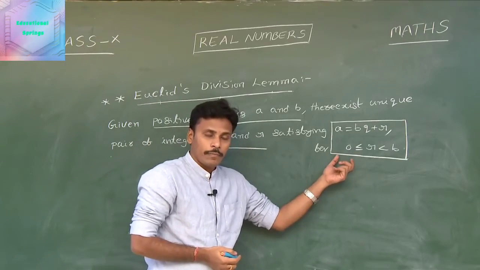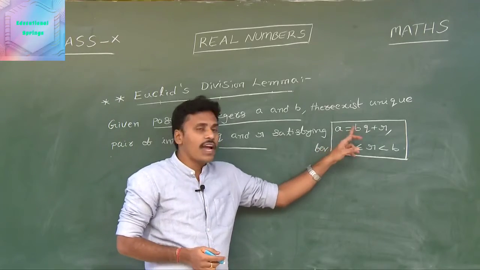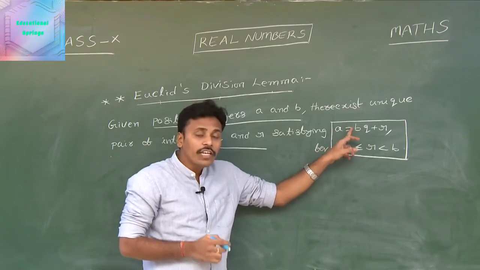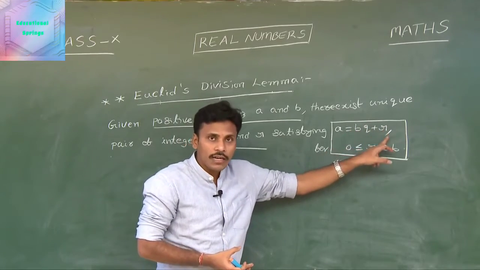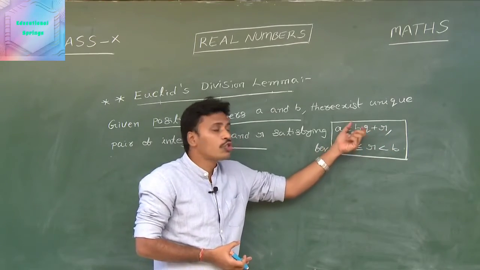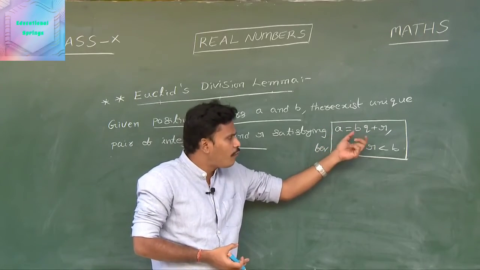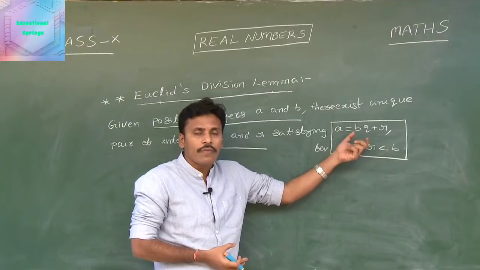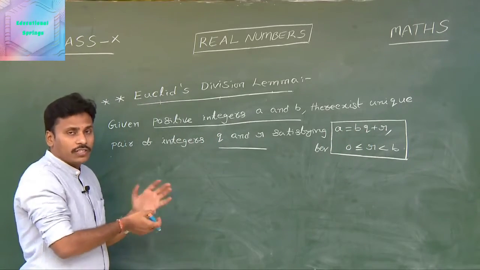Look at this. Actually, given two positive integers a and b, we need to search for q and r such that a is equal to bq plus r. Whether we can find such q and r or not, we need to check. Let us check with the numbers we discussed earlier.